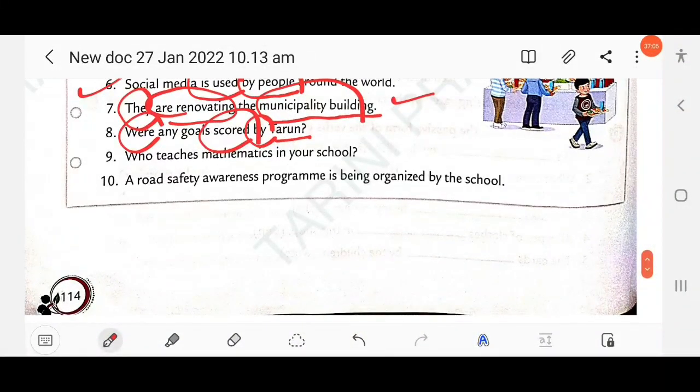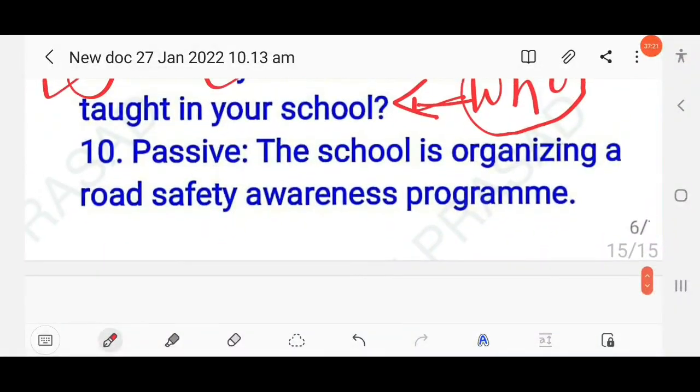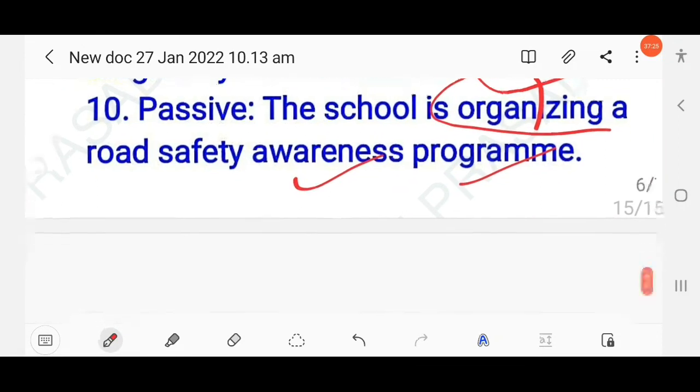Then next here, a road safety awareness program is being organized by the school. So this is written in passive voice, by the agent, and tense present progressive, is being organized. So here you have to change into active voice. The school is organizing a road safety awareness program. Clear?